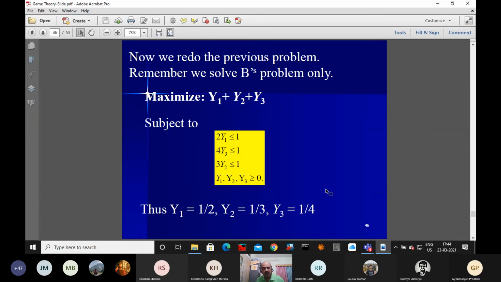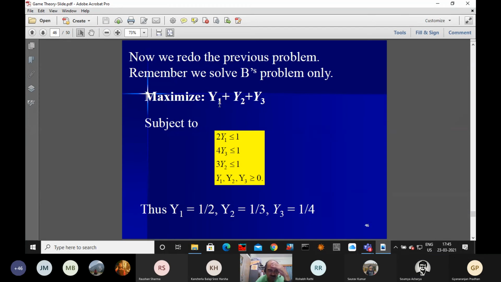Now, with respect to this, we are finding the value of the game equal to how much? The reciprocal is the value. Reciprocal, how much did you get? 12 by 13. Okay, so the value of the game is equal to 12 by 13.